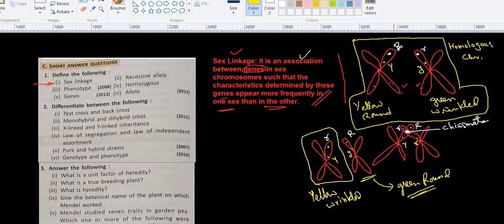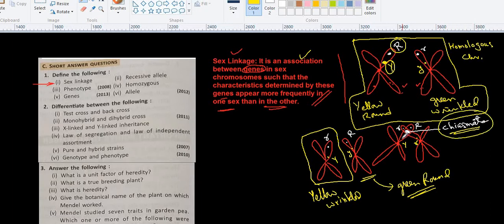Now if you see the original one, capital R and capital Y, see the association, they are very far from each other. Because of their distance, they are able to change their genes from one chromosome to another chromosome during the time of overlapping, during meiosis, during chiasmata formation.